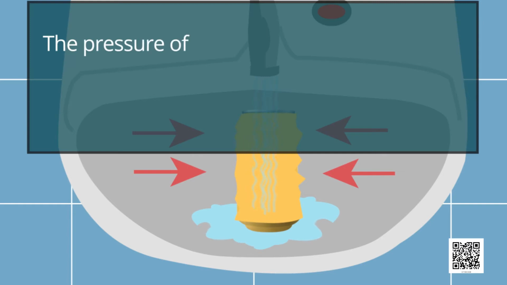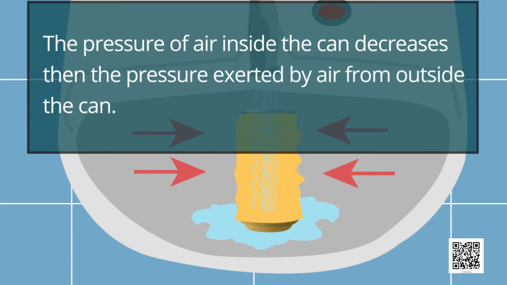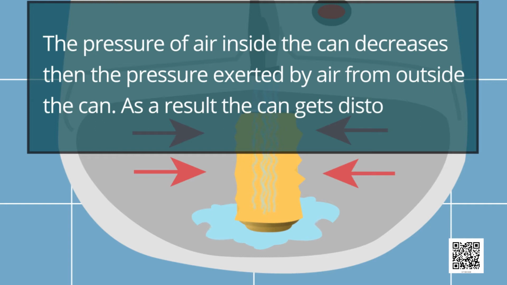So, the pressure of air inside the can decreases compared to the pressure exerted by air from outside the can. As a result, the can gets distorted. So, children, from this activity, we can conclude that air exerts pressure.